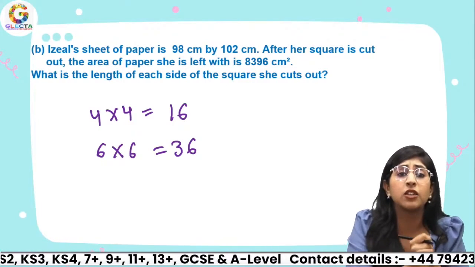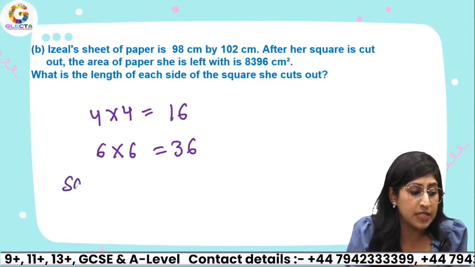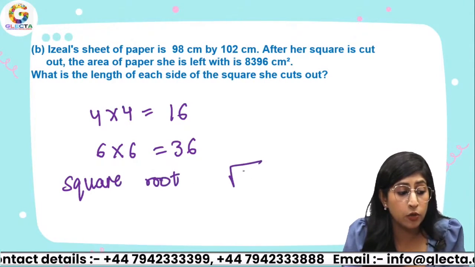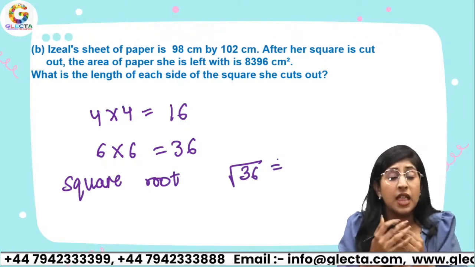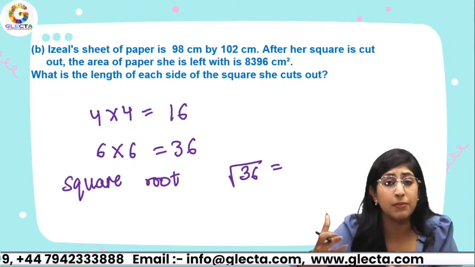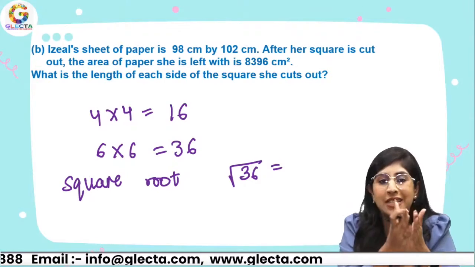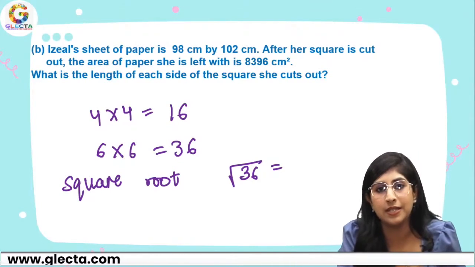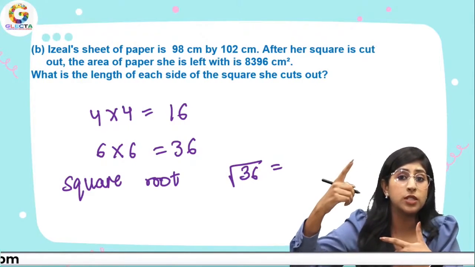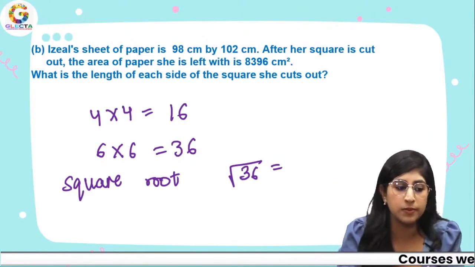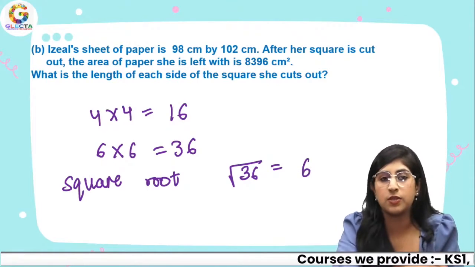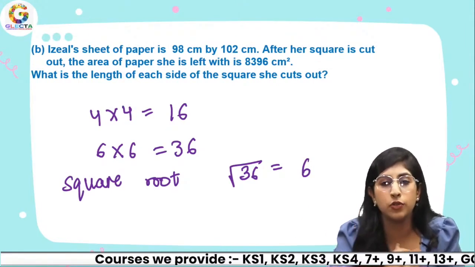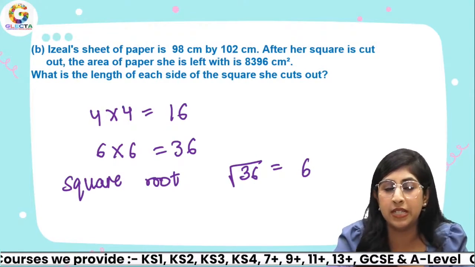So if I have to calculate the square root, that means I'm doing the opposite. Square root of 36 means which number should I take in my mind that I multiply by itself twice, and I get 36 as my answer. So think of such numbers like 2 times 2, 3 times 3. So 6 times 6 is 36. So square root of 36 is 6. That's how you do square roots.